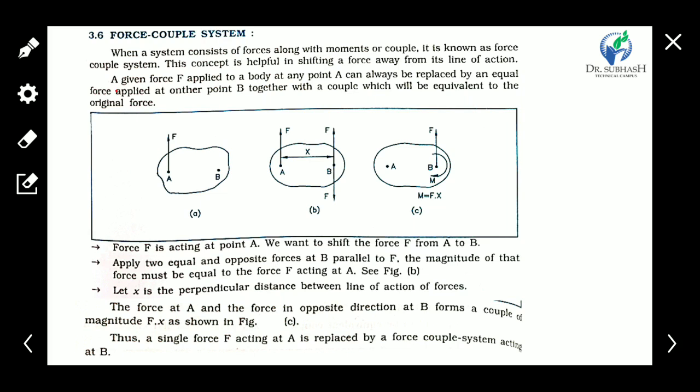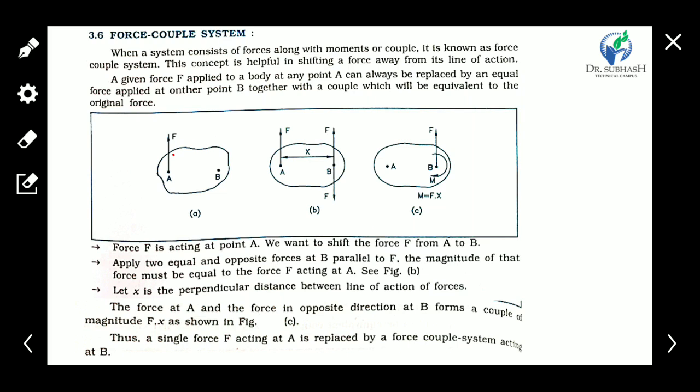Let's take the example given in the slide. A given force F applied to the body at a point A can be replaced by an equal force applied at another point B, as shown in the figure. Here the force F is given at A, but it can be replaced at B with a couple which will be equivalent to the original force.